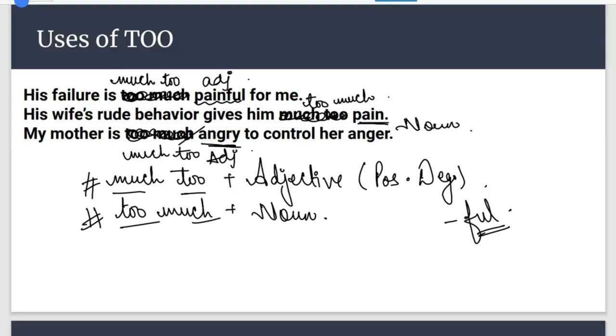Any doubts still here? Actually, in adverb, you will hear many things which you haven't heard. So that is the reason we consider adverb a bit tricky. Like in all the parts of speech, noun, pronoun, adjective, preposition, conjunction, students find adverb a bit tricky. But now is it clear to all? I want to know that. Guys, I'm waiting for your reply. If it is not clear, you can say no.